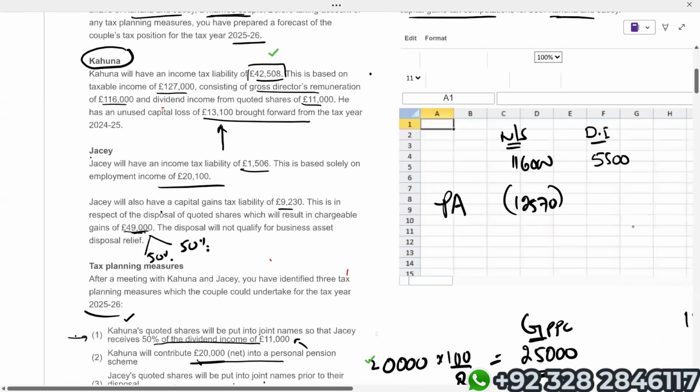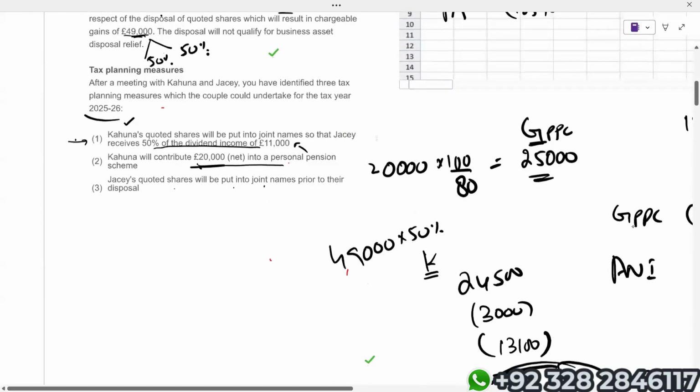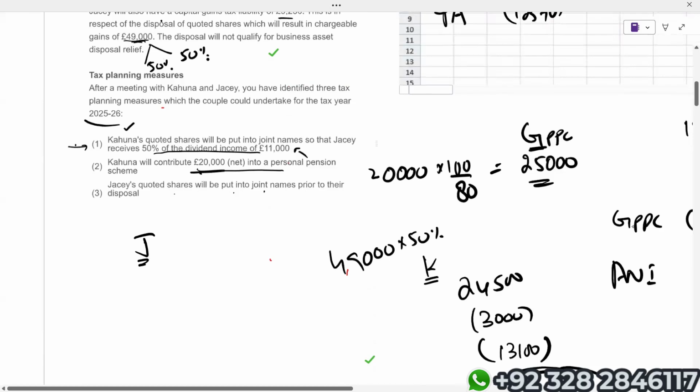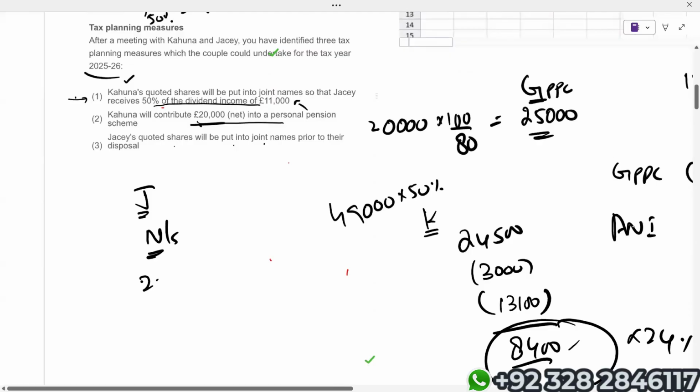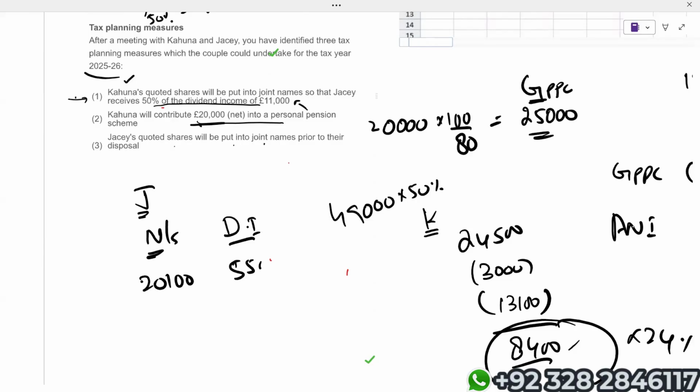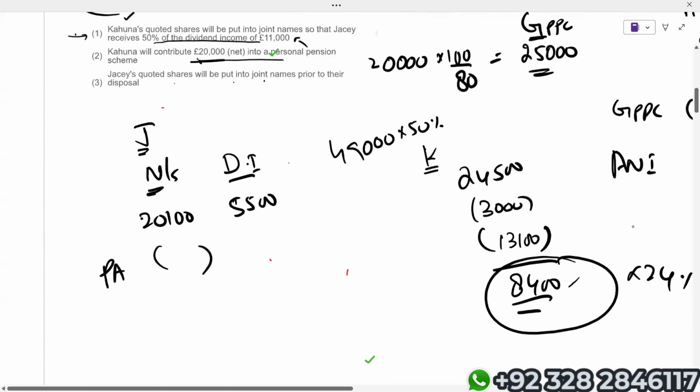Now, just an idea for Jesse. Jesse's employment income is 20,100. Now, in case of Jesse, what happens? Non-saving income is 20,100. 50% of the dividend income will be transferred to Jesse, which is 5,500. Then we'll deduct personal allowance from here. Then we'll calculate income tax liability. And after that, we will also calculate CGT.